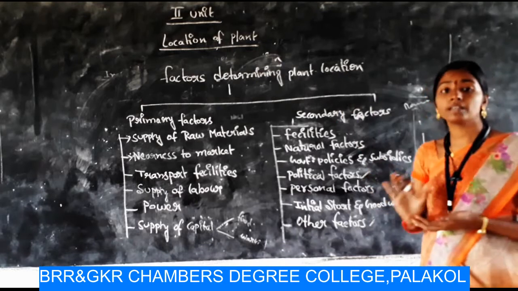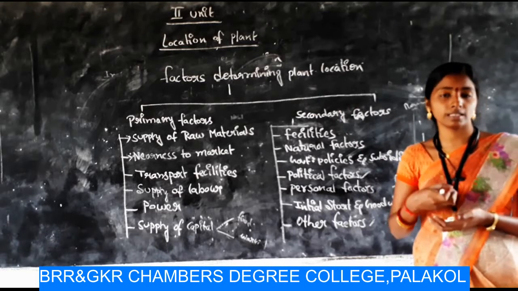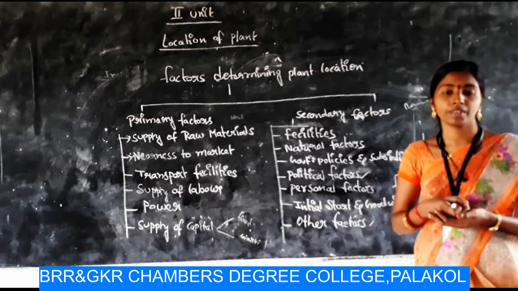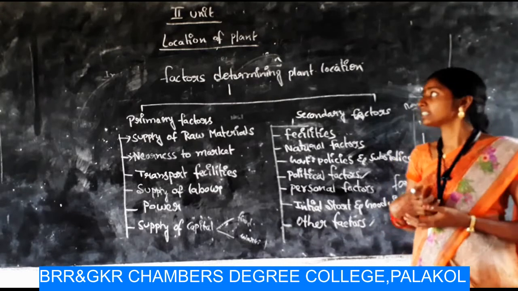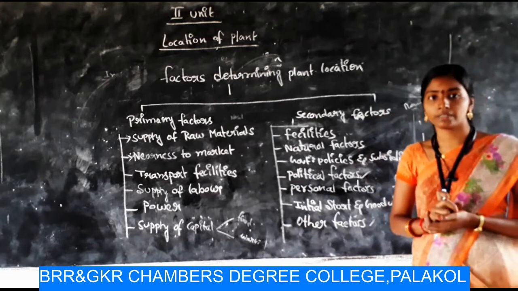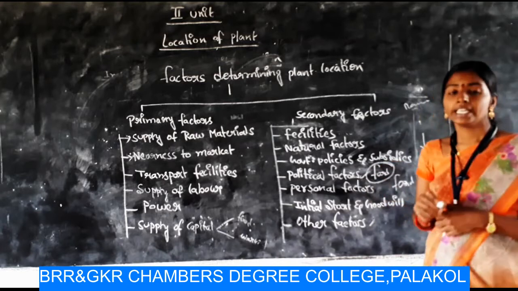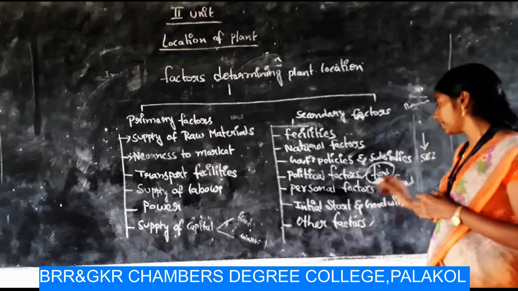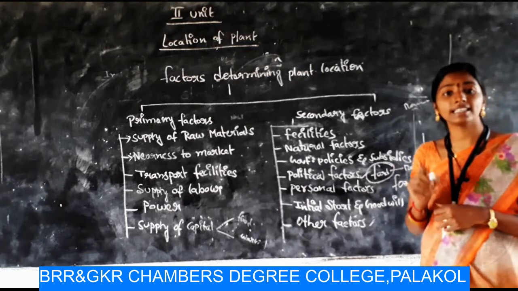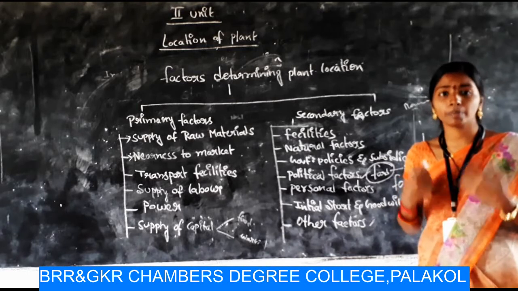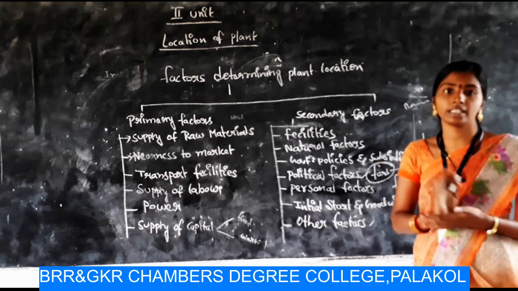And next one, personal factors. These are the factors related to the business persons or the founders of the organization. They have some personal factors, and depending upon those personal factors, they select the plant location. For example, Ford Motors, we all know about Ford Motors, right? He established his industry at Detroit, USA, because it is his native place. This is a personal factor which influenced him to start the industry in that particular area.